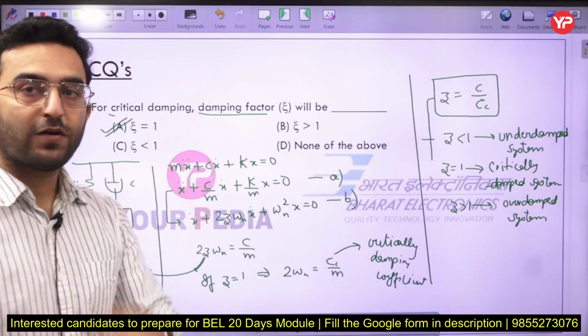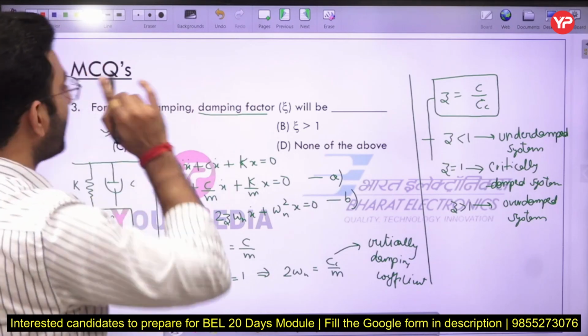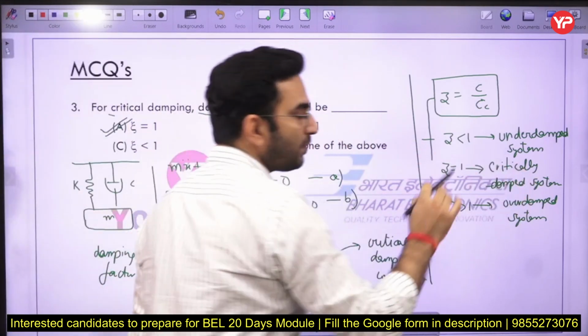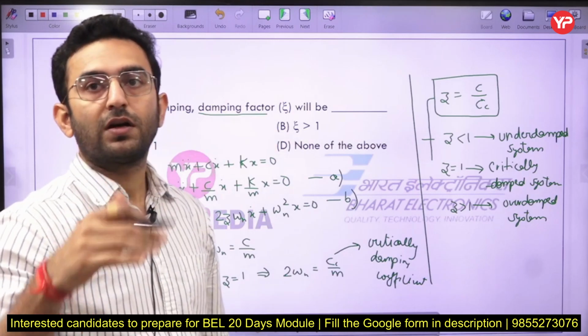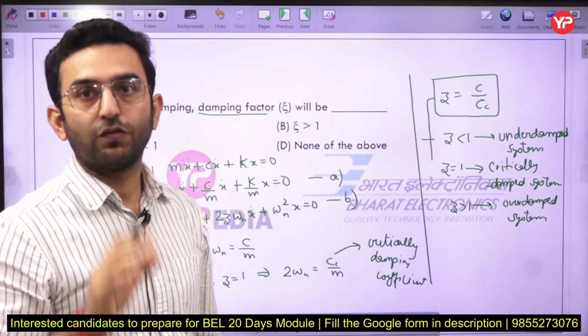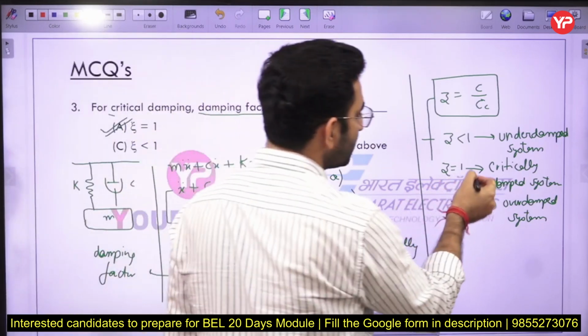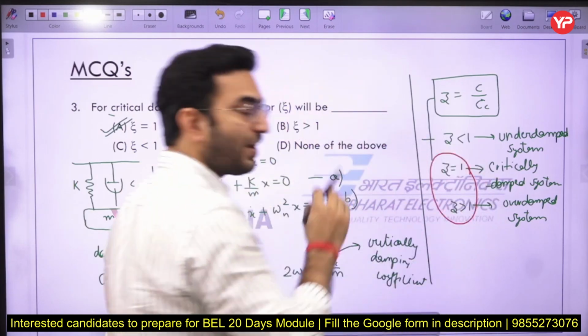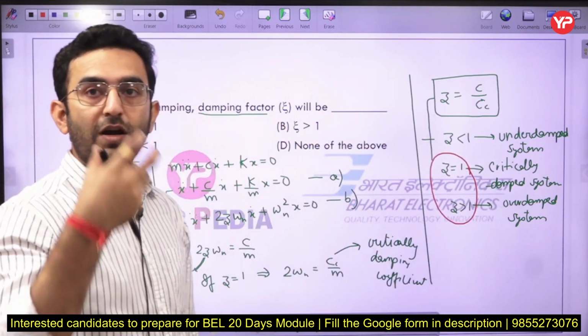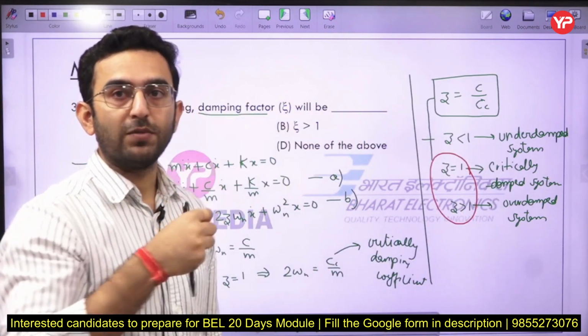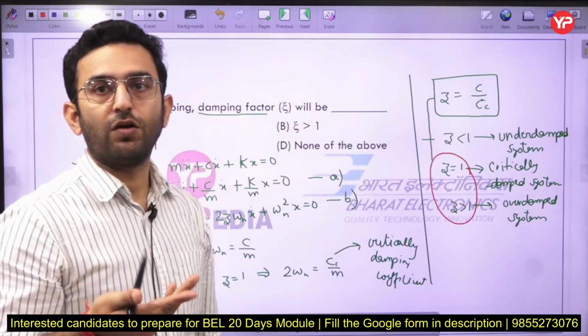Remember one more thing: the critically damped system and the overdamped system are not considered vibrating systems. Why not? Because if you see the graphical representation of displacement with respect to time, there is no to and fro motion of the body.